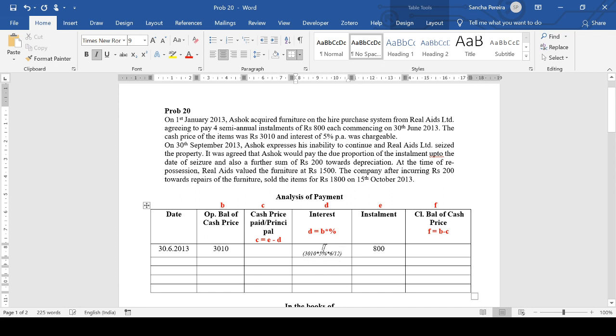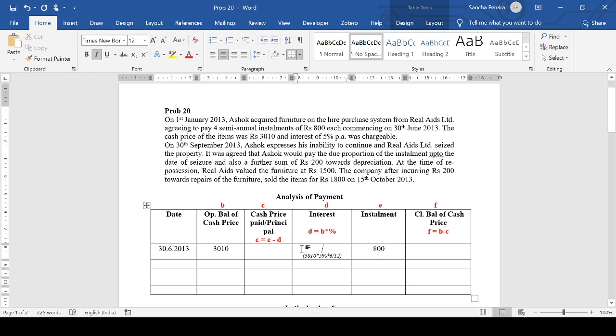So 3010 into 5% into 6 by 12 comes to 75 rupees. So 800 minus 75 will be 725, and 3010 minus 725 comes to 2285.